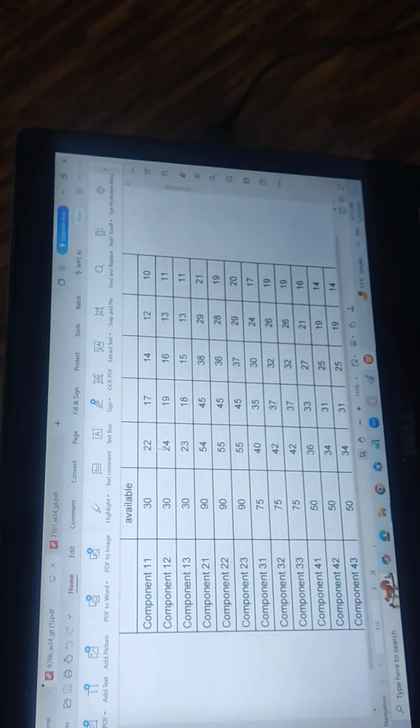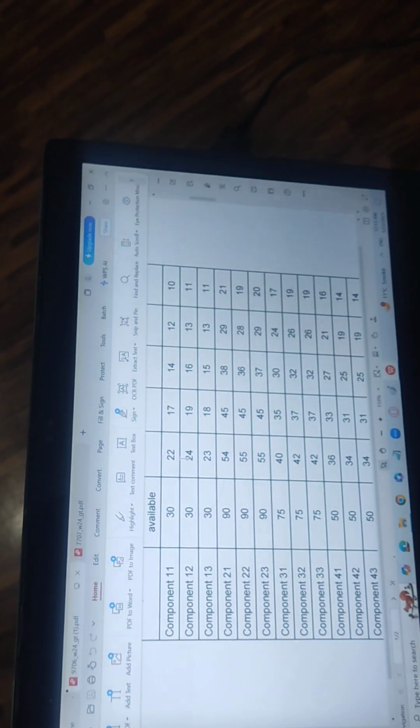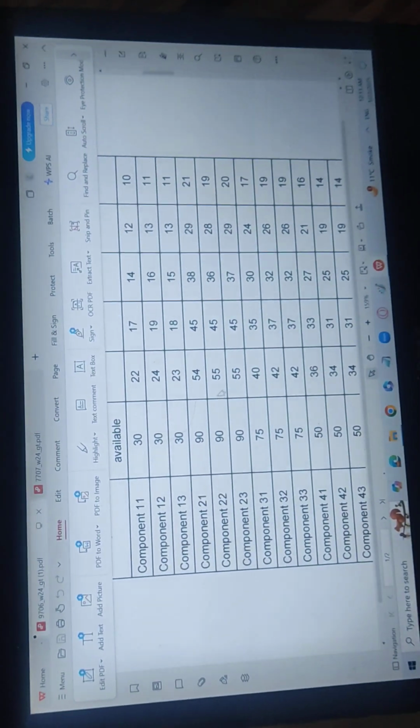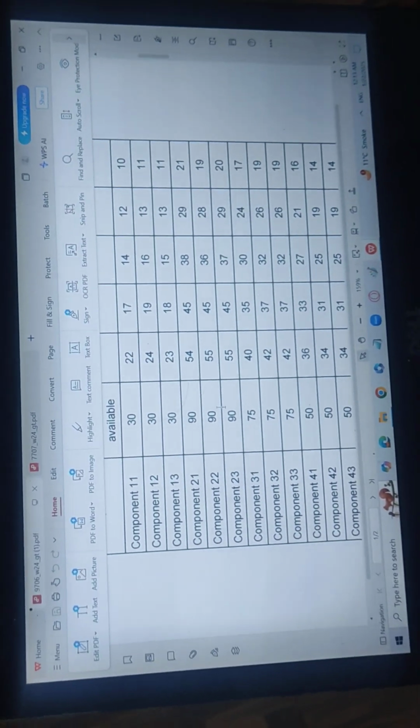So that's why the grade threshold was a little high. There was not even a single question which I feel was creating a little bit of difficulty at the student level. Then it is 23. Then out of paper 2, for variant 21, it is 54 out of 90. Then 55 out of 90 and 55 out of 90. That is because almost the same level of complexity was there.